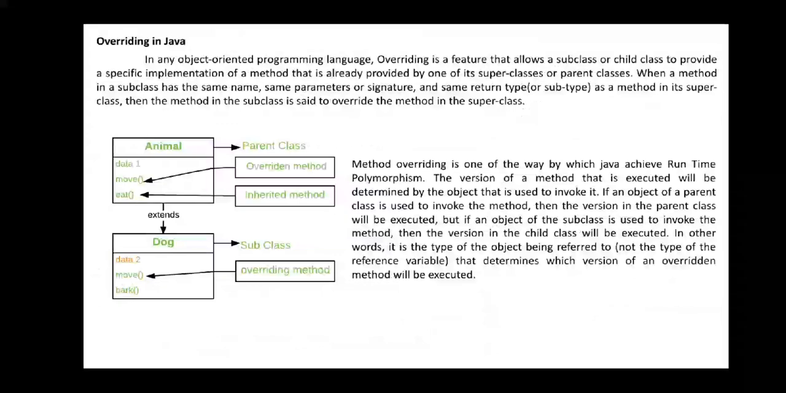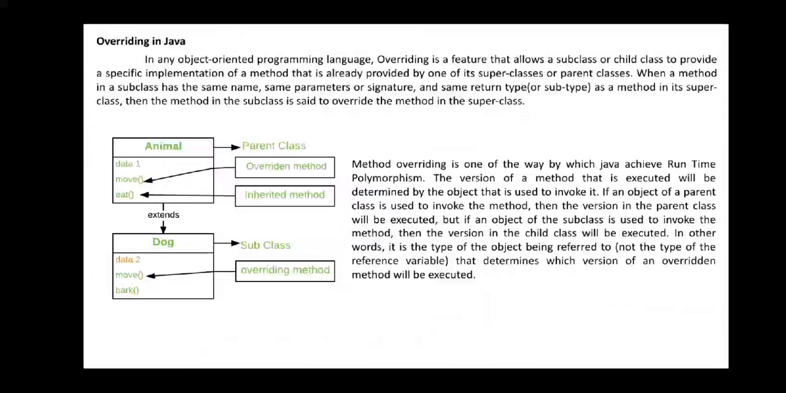In any object-oriented programming language, overriding is a feature that allows a subclass or a child class to provide a specific implementation of a method that is already provided by one of its superclasses or a parent class. When a method in a subclass has the same name, same parameters or signature, and the same return type as a method in its superclass, then the method in the subclass is said to override the method in the superclass.